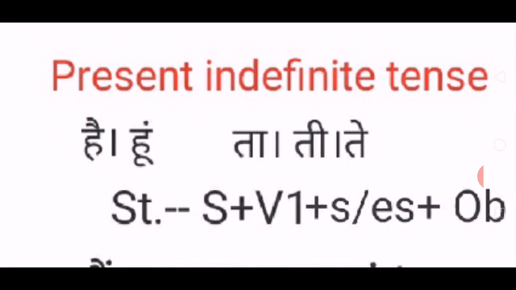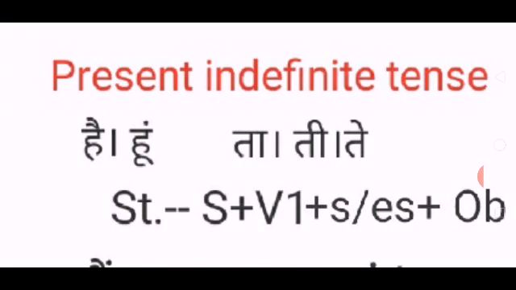Now present indefinite. Indefinite means अनिश्चित. So the identification for indefinite will be ta, ti and te. If we combine these two, at last ta hai, ti hai, te hai.